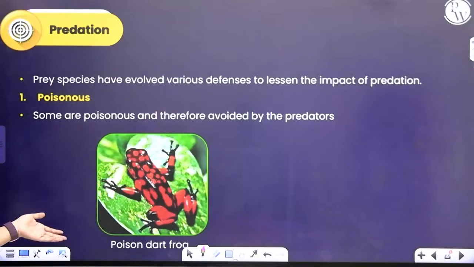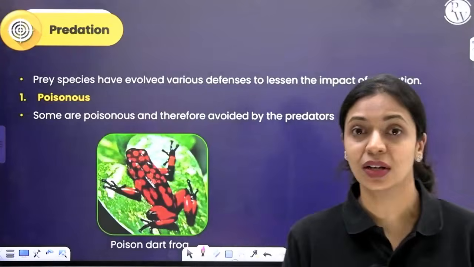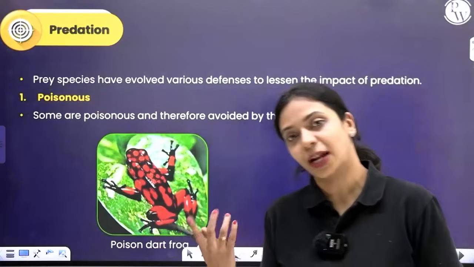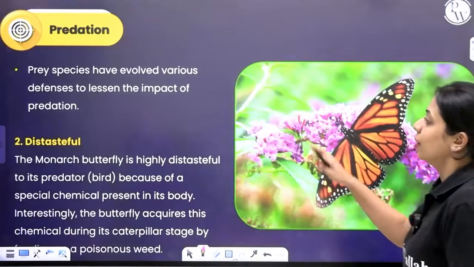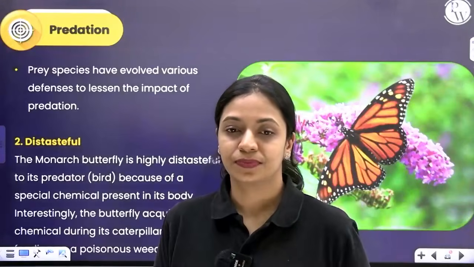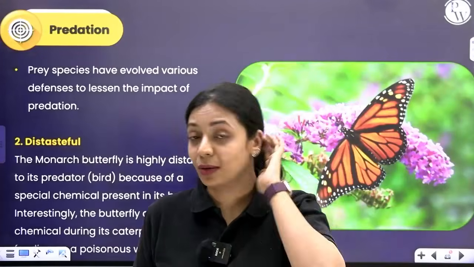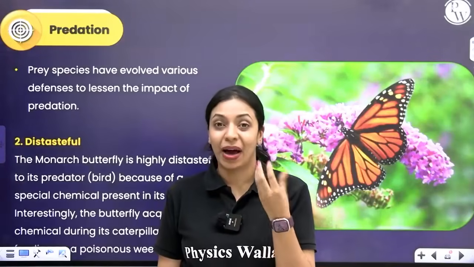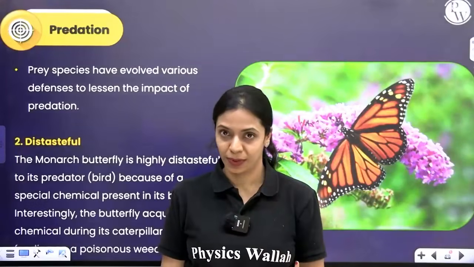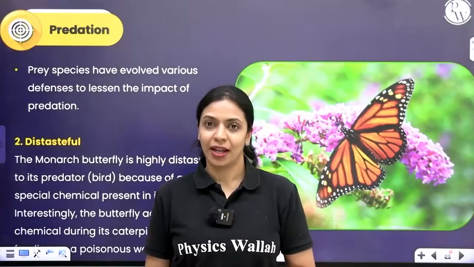There is a poison dart frog that you can find, I think, in the Western Ghats or in the Amazon rainforest. I'm not very sure. If you feed on that, that person could even die. Okay, so it's that poisonous. Then, thirdly, it could even be distasteful. It can get a bad taste that the predator will not prefer, so that it avoids eating that particular animal.